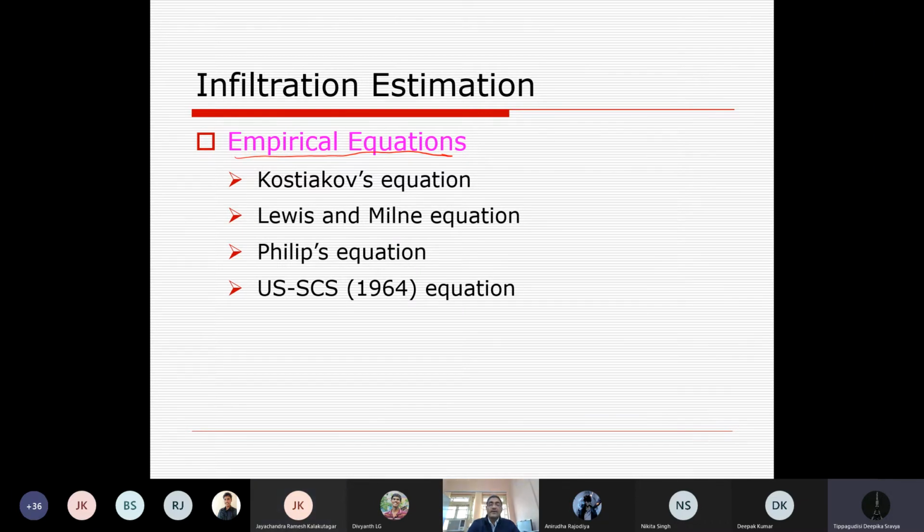So there are four methods: Kostiakov equation, Lewis and Milne equation, Phillips equation, and USSCS, the United States Soil Conservation Service. They developed one equation and gave it the name USSCS 1964 because it was developed in 1964. These are the four empirical equations used to estimate the infiltration rate. Now it is estimation.